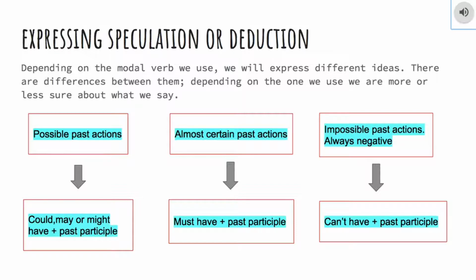If we want to express almost certain past actions, we have to use must have plus past participle. And if we want to express impossible past actions, which are always negative, we have to use can't have plus past participle. One example of this is: they can't have got lost, they have a sat-nav, with the meaning of I believe they haven't got lost.